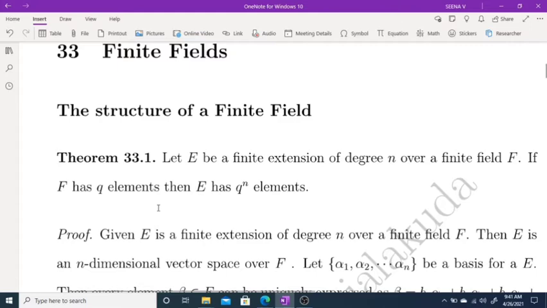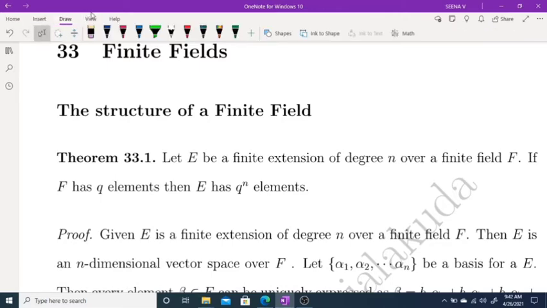First we are going to discuss one theorem, and the theorem says: let E be a finite extension of degree n over a finite field F. If F has q elements, then E has q raised to n elements. Once again, what is E? E is a finite extension of degree n over the finite field F.